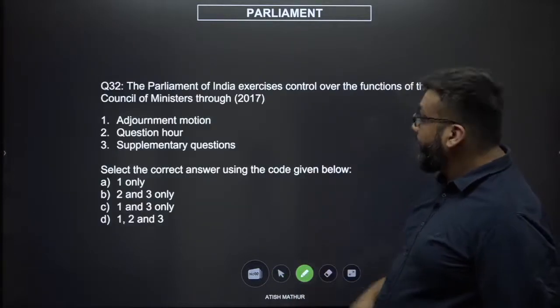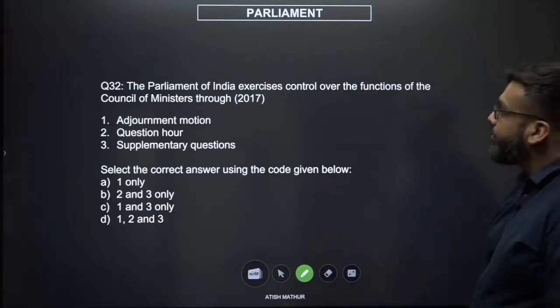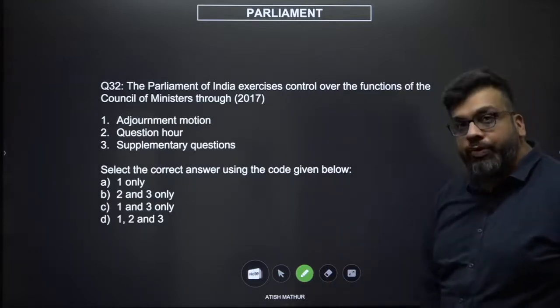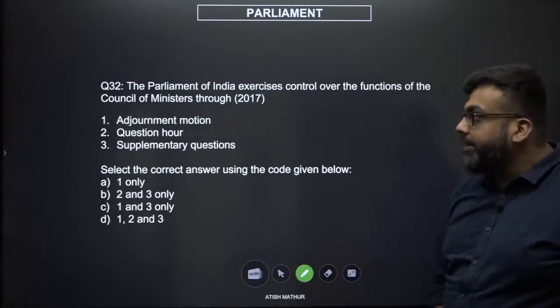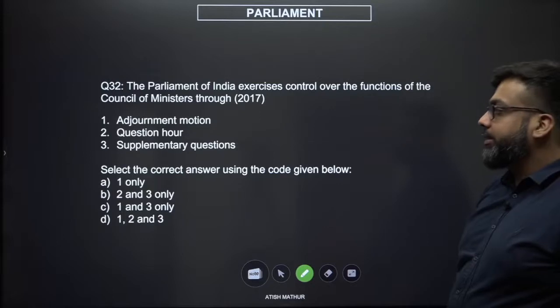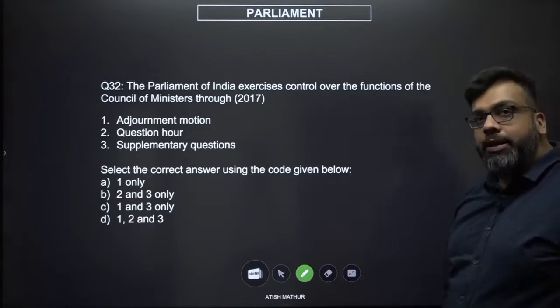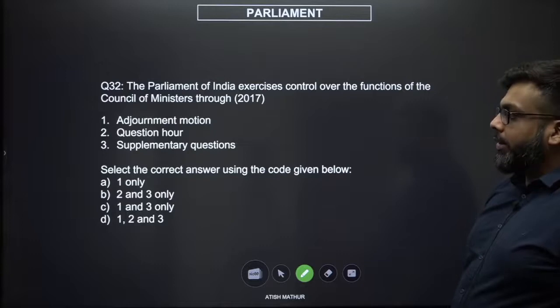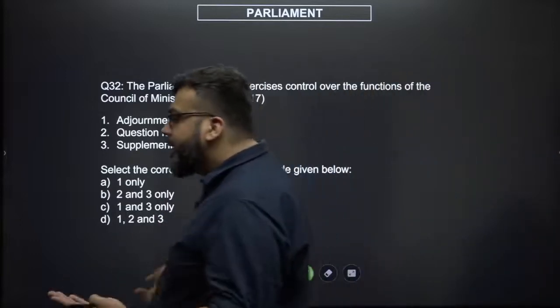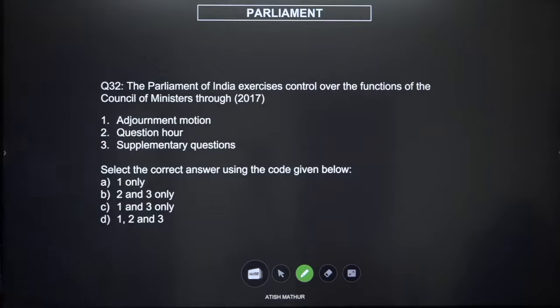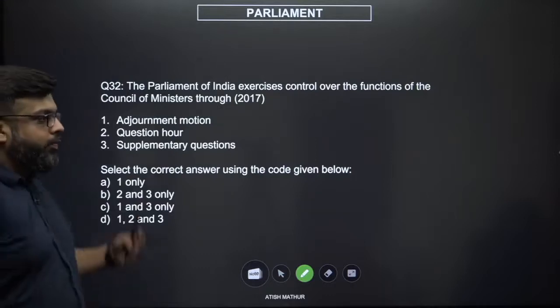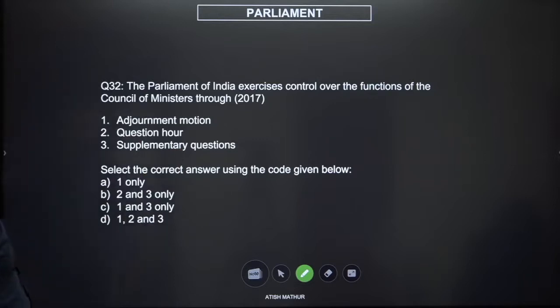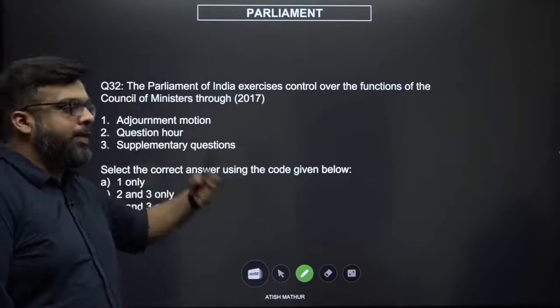The Parliament of India exercises control over the functions of the Council of Ministers through... This is nothing but rule number 4, checks and balances. How do you keep a check on the ministers? 1, adjournment motion. This is where you are changing the agenda of the day to ensure that something more urgent is being discussed, which the government doesn't want to.